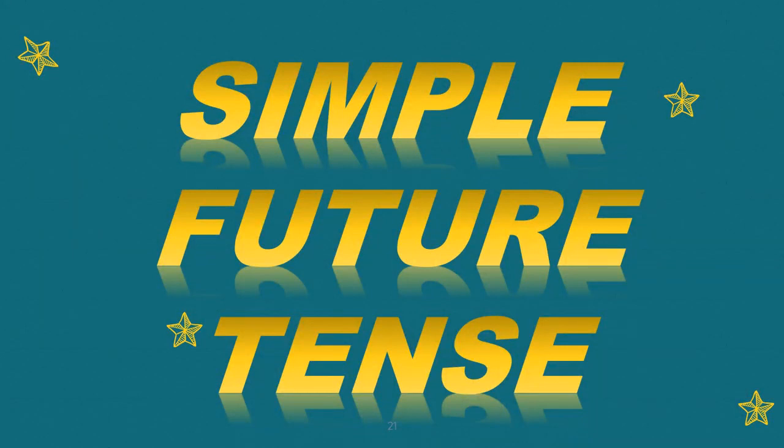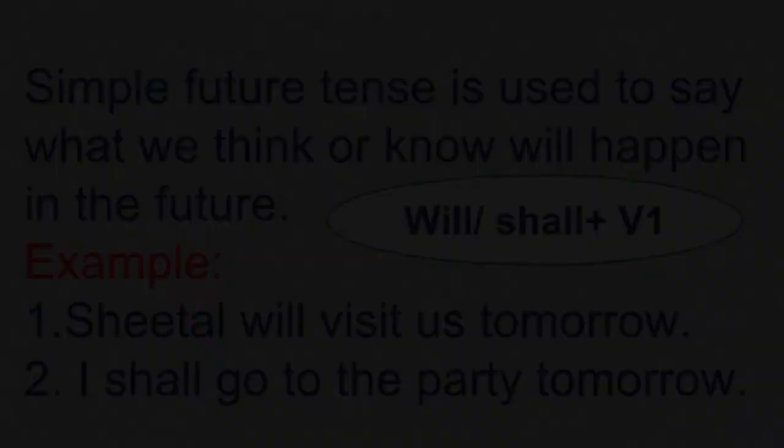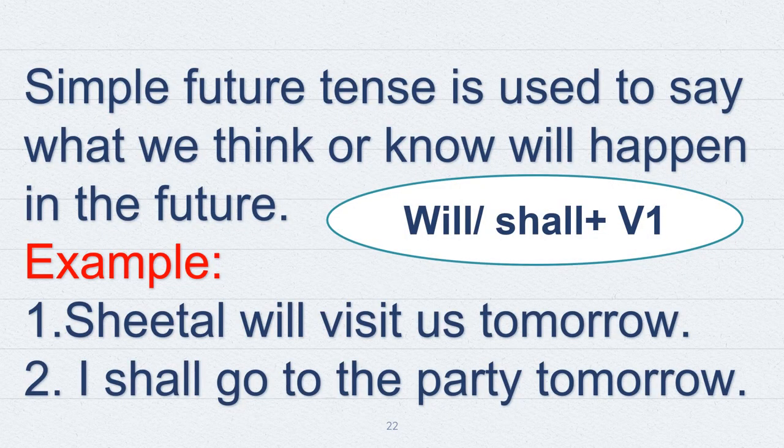So, this was our simple past tense. Now we shall read simple future tense. So, what is simple future tense? Simple future tense is used to say what we think or know will happen in the future. So, basically, it talks about future.